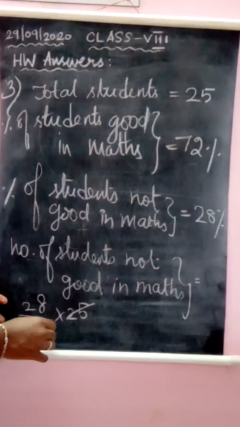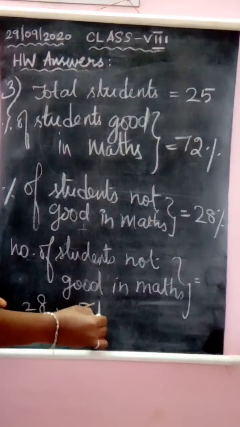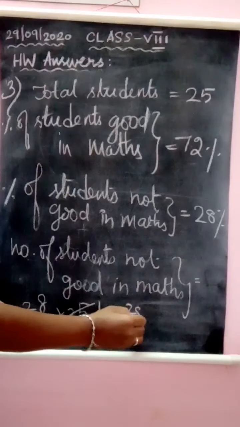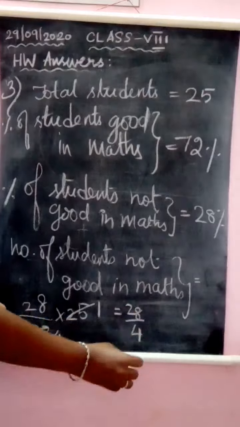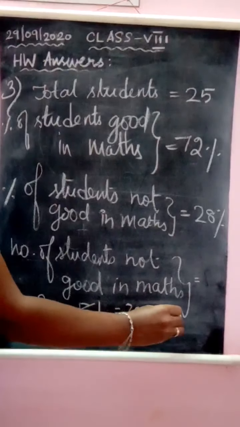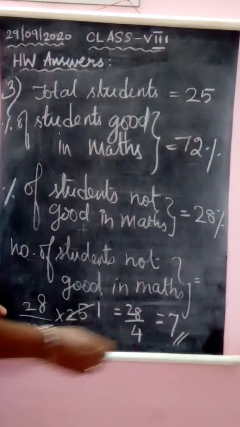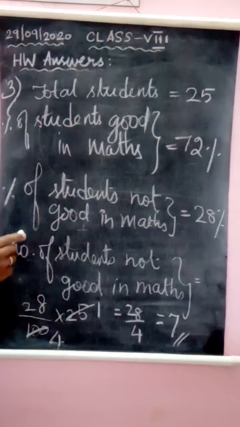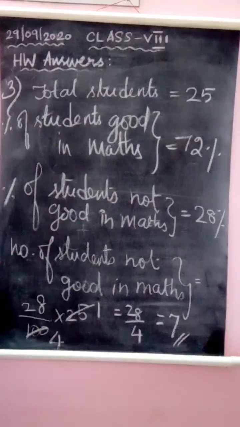So you can cancel 25 and 100. 25 ones are 25 and 25 fours are 100. So you will have 28 by 4 and that is nothing but 7. Clear? So 7 students are not good in maths. So in this way, if percentage is given then you can find the number. If number is given then you can find the percentage. Okay? Is it clear?